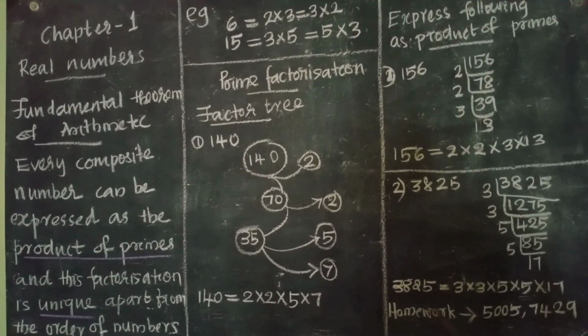So here I am giving 2 homeworks for you. Do the prime factorization by using any of these 2 methods. 5005 and the other question is 7429. Thank you.